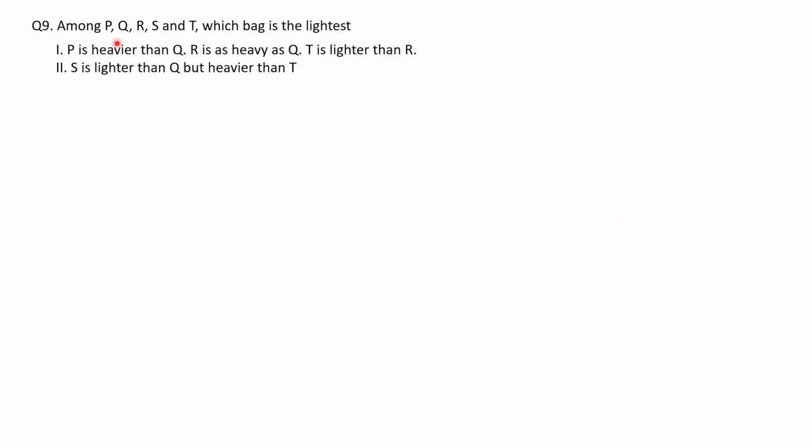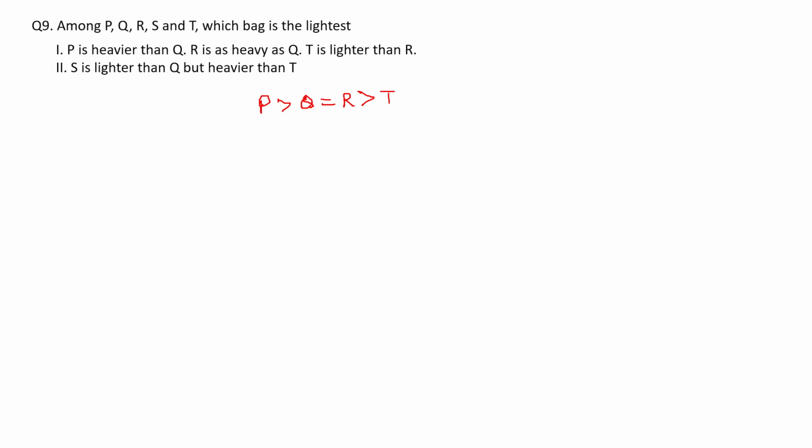Question number 9. Among P, Q, R, S and T, which bag is the lightest? P is heavier than Q, R is as heavy as Q and T is lighter than R. So, let's write it. P is heavier than Q, R is as heavy as Q, means Q and R weight is same, and T is lighter than R. So this is from the first statement.